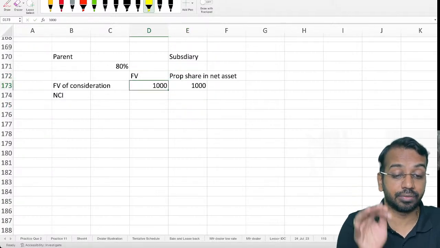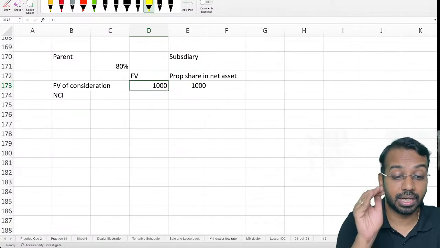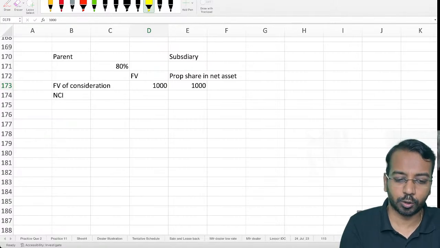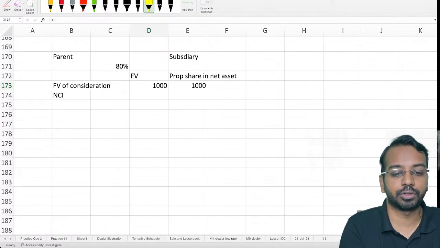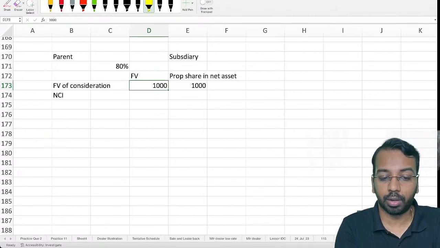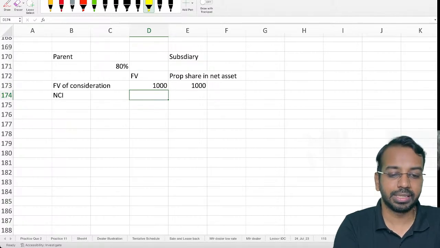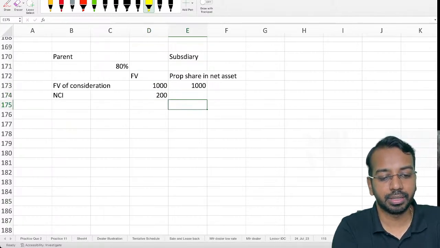Please understand this logic very carefully, because that will help you understand. We will understand goodwill calculation and all of that subsequently also. But this is very important for you to understand what is the fair value method and what is the proportionate share in net asset method. NCI fair value, let us say, is 200. This total comes to